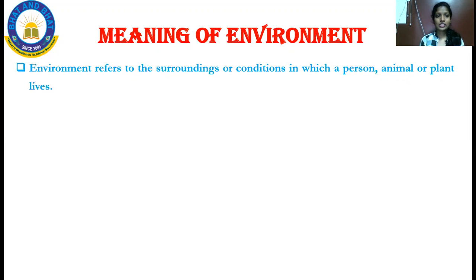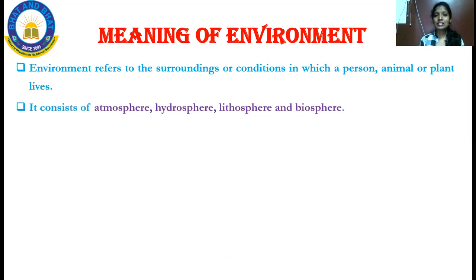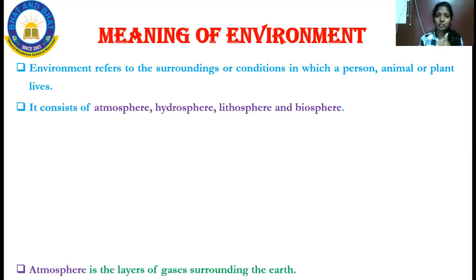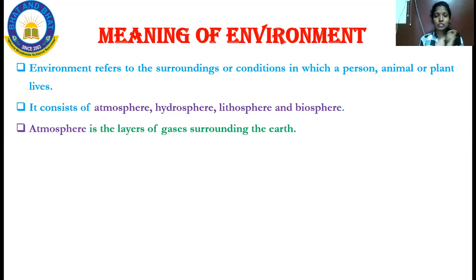And next, it consists of atmosphere, hydrosphere, lithosphere and biosphere. So environment consists of four things, and the first one is atmosphere. What is atmosphere then? Atmosphere is one of the gas layers of the earth. That means it is the layer of gases which has surrounded the earth.